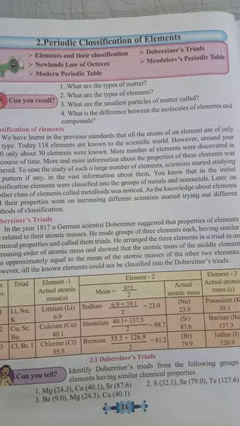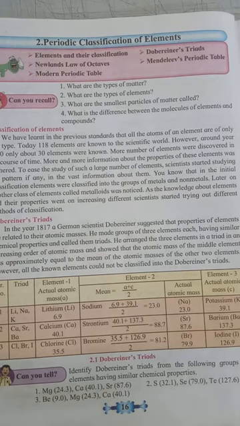Now in your book, the heading given is classification of elements. You have learned in previous standard that atoms of all elements are only one type. First of all, you have studied that the atom of any element is made up of three particles: proton, neutron and electron.